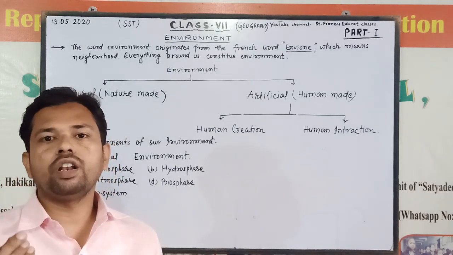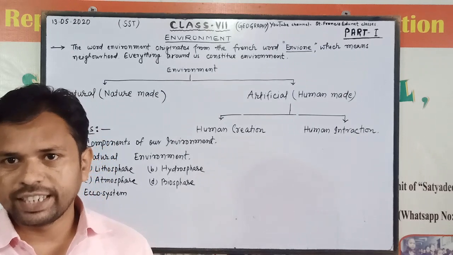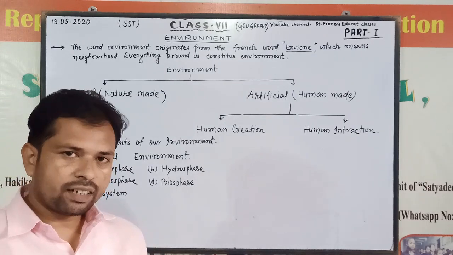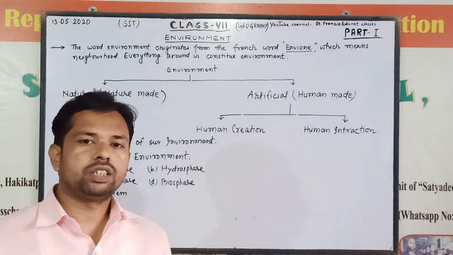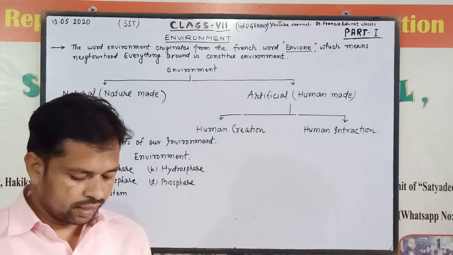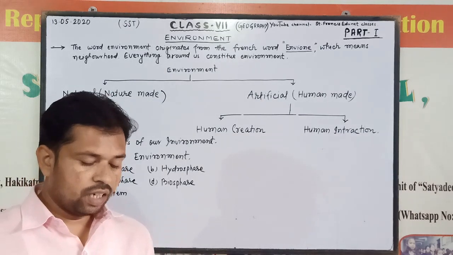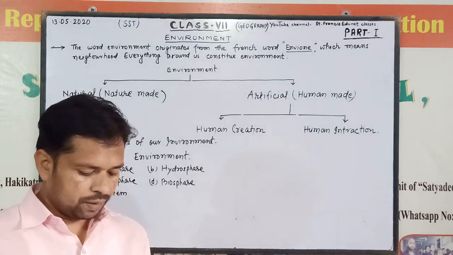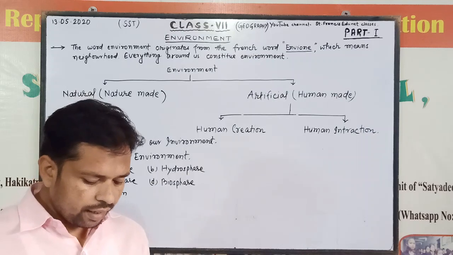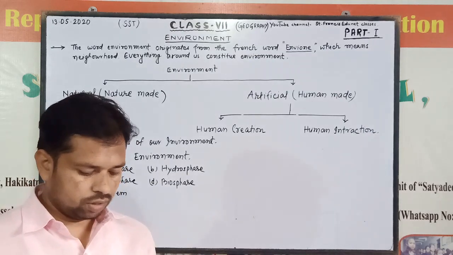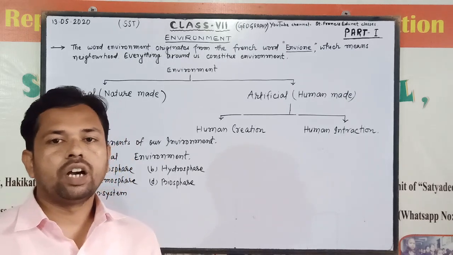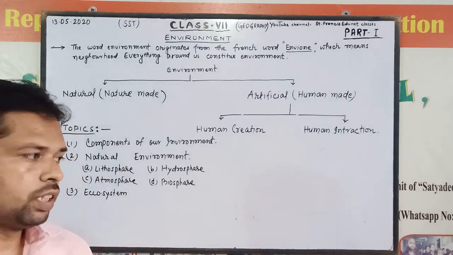Microorganisms means all small living things. And abiotic components are non-living things, such as land, water, and atmosphere.